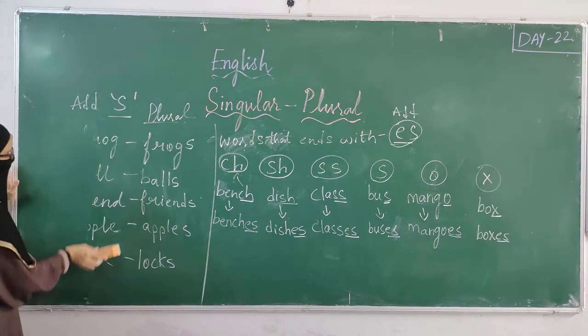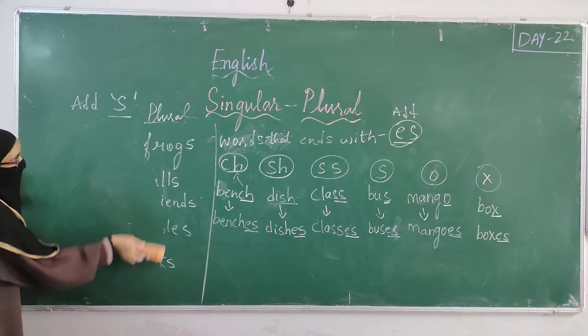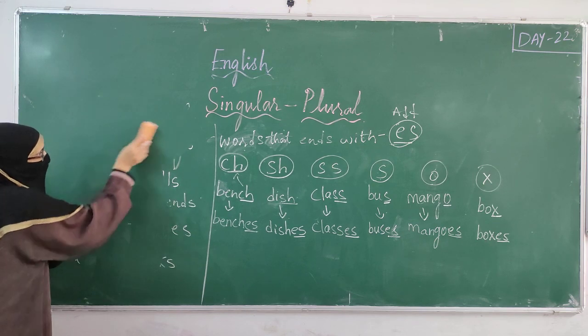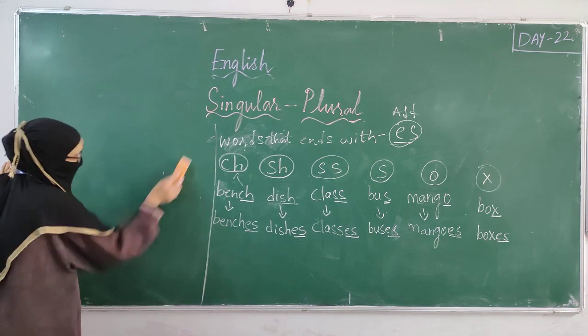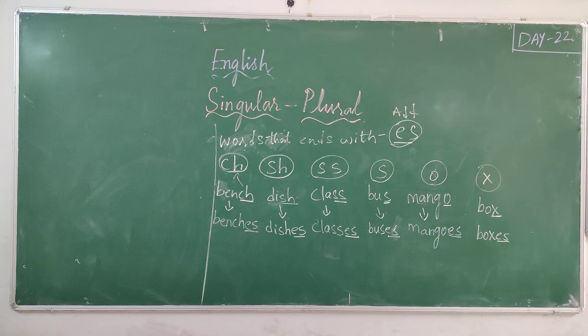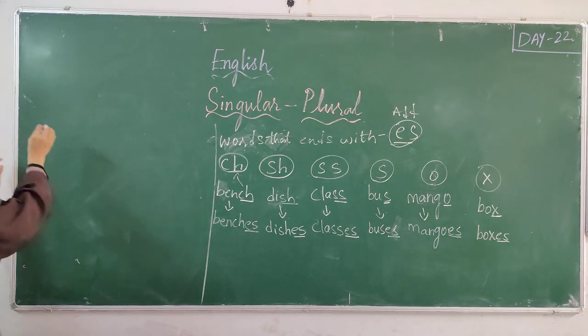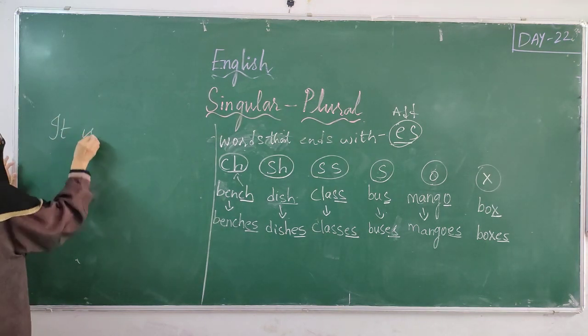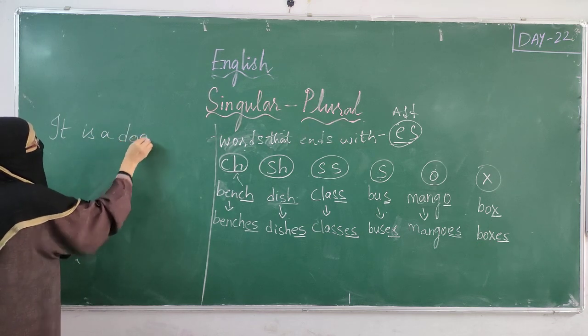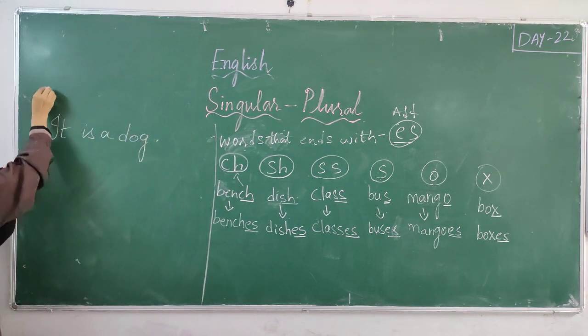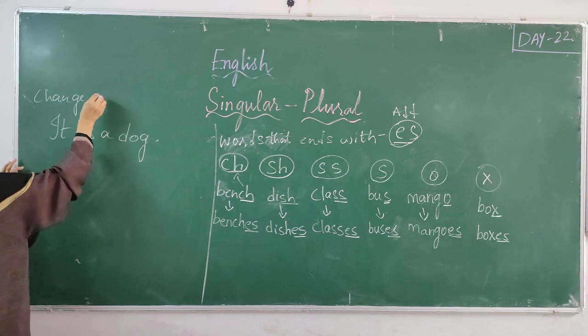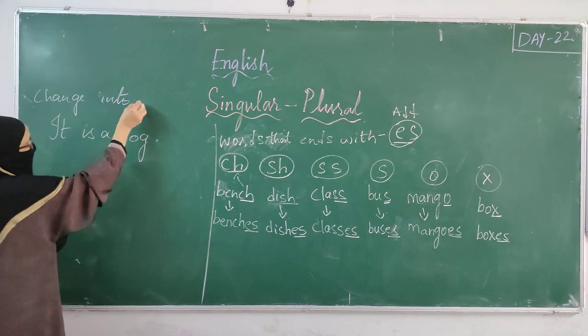Now, how to frame a sentence? If I give a sentence in the singular form, you have to change it into plural. Changing the sentence: it is a dog. This is my sentence. Change it into plural.